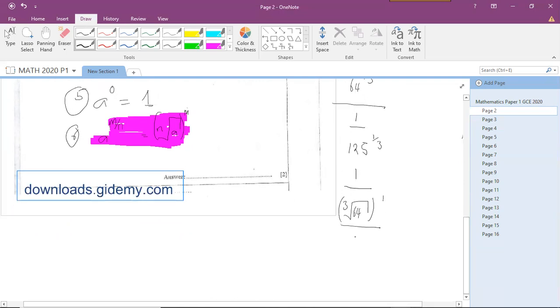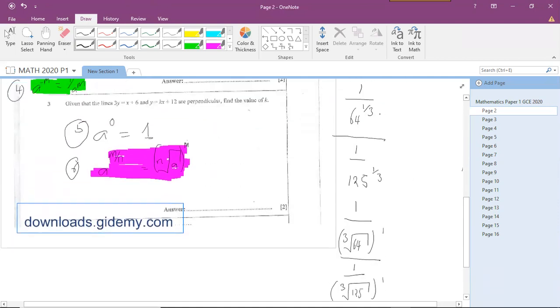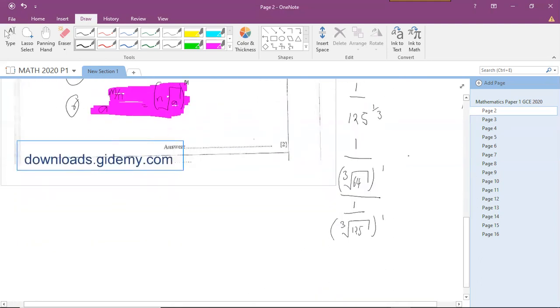over 1 over the third root of 125 raised to the power of 1. So you've seen that, right? I have used this rule. The 3 has become the root and the 1 has become the power. So that's what we're doing here. Okay, so let me continue it from there.